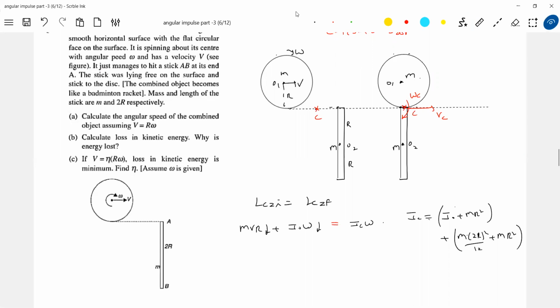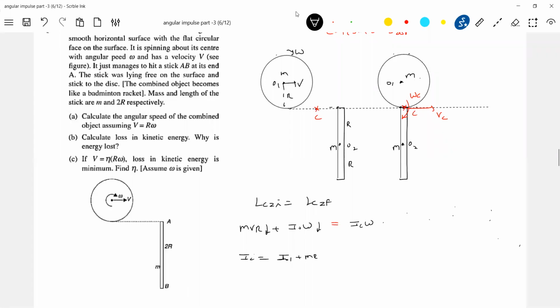What is the moment of inertia of the disk about the axis passing through the point? Parallel axis theorem. I'll write the equations clearly, because the moment of inertia calculation is a concept. So I_C equals I_O1 plus mr squared plus I_O2 plus mr squared.